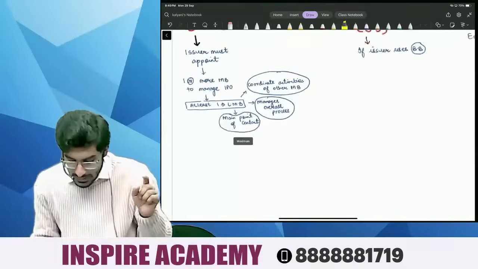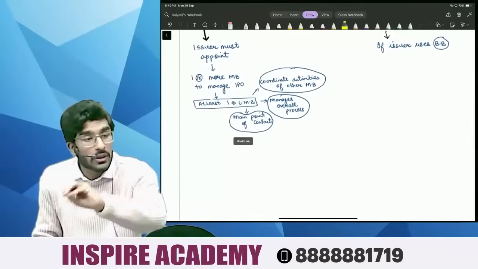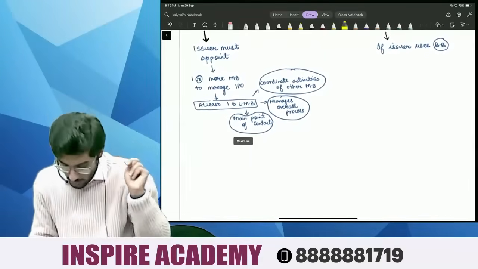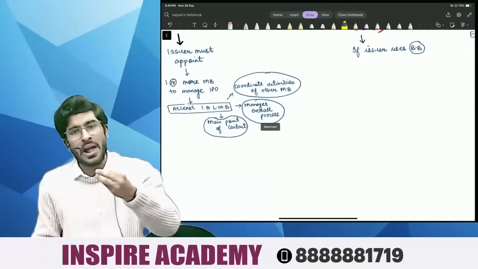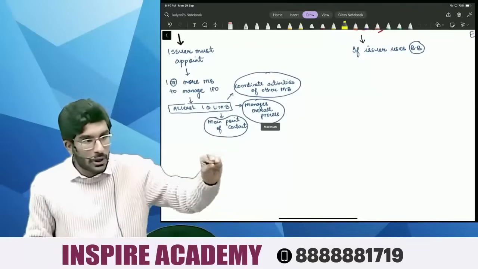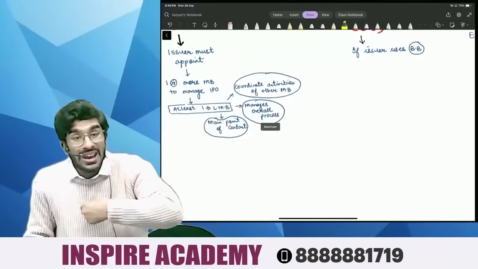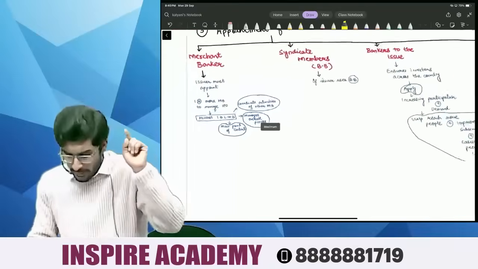He is the point of contact while coordinating with all the merchant bankers. Number 3 is his job is to manage the overall IPO process. He will not micromanage. Okay, jobs have been given to other merchant bankers, but it is his job to manage the overall IPO process. Very simple, people.